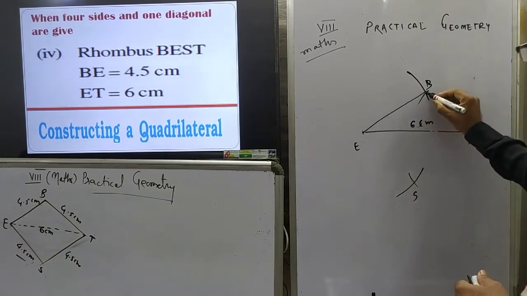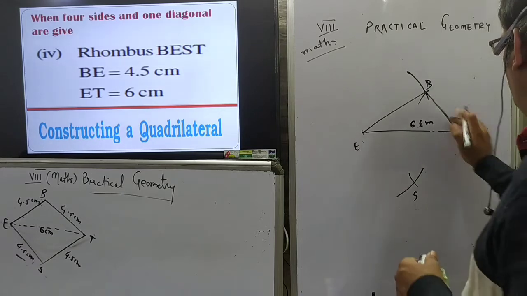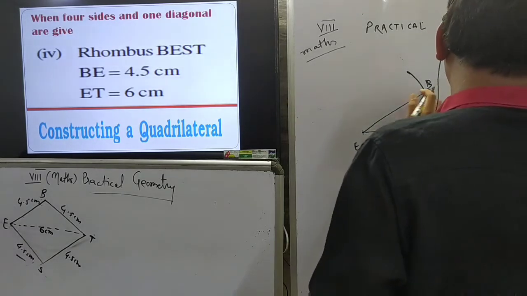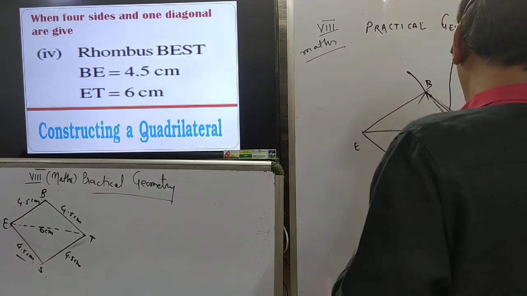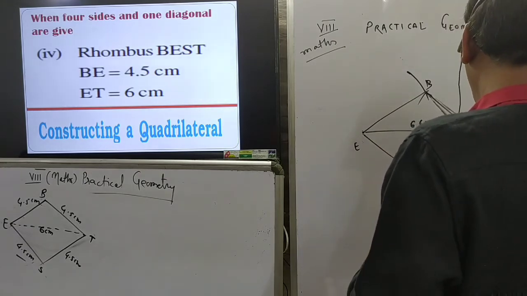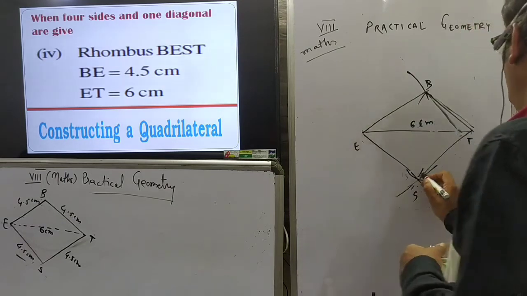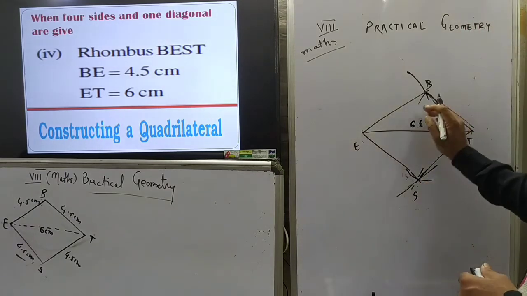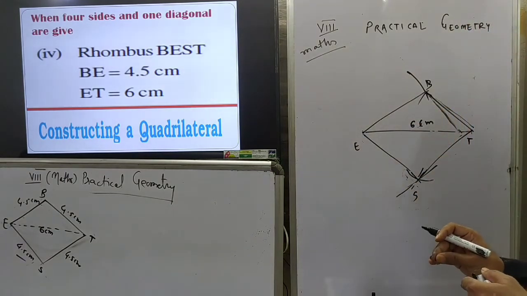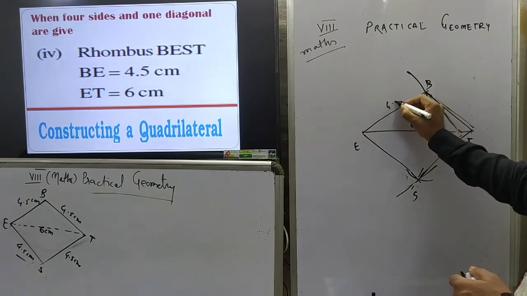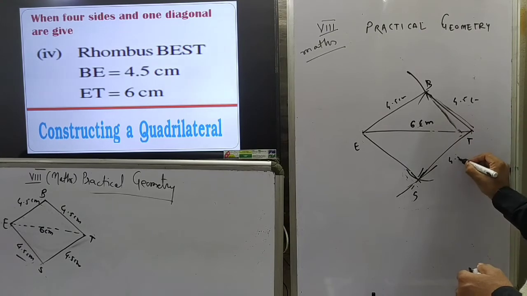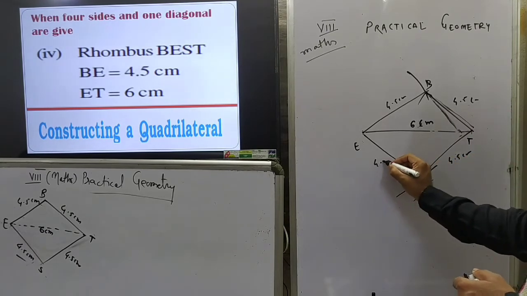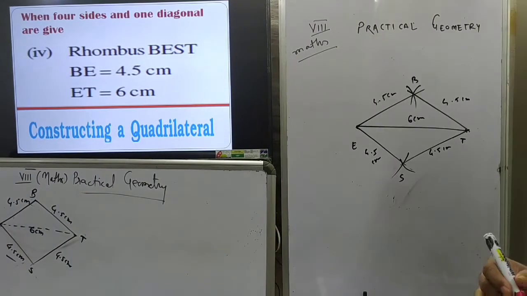Join all these line segments. So this results in rhombus BEST. This is 4.5 centimeter, this is 4.5 centimeter, this is 4.5 centimeter and this is 4.5 centimeter.